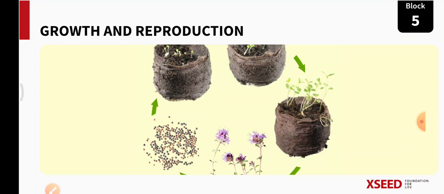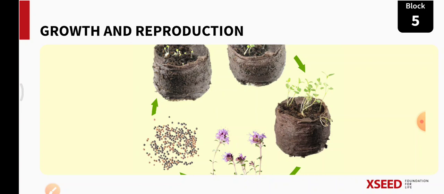In the previous class we learnt about the features of living things and non-living things. Living things take food, grow, reproduce and move on their own, whereas non-living things can't do that. Right? In today's class we are learning about growth and reproduction: how living things grow and reproduce.